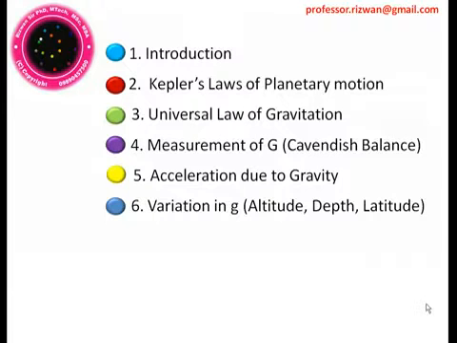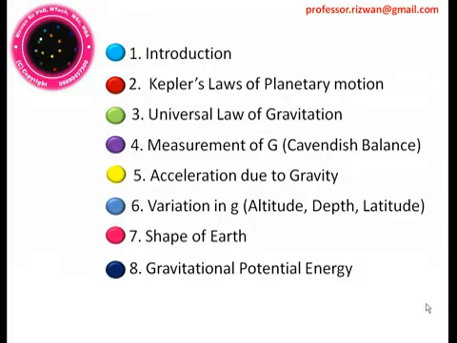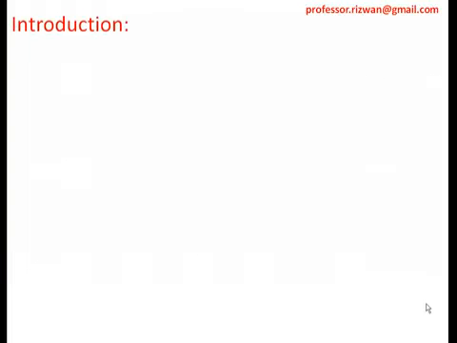These are derivations and formulas, so we'll find them. Then we'll also see the shape of Earth, the point which we'll discuss in detail, then gravitational potential energy and the gravitational potential. The remaining part, escape velocity, weightlessness and many other points, we'll see in part 2. But in part 1 we'll see these points, right? We'll focus on this. So let us start with the introduction.